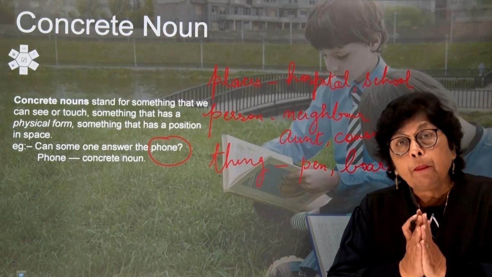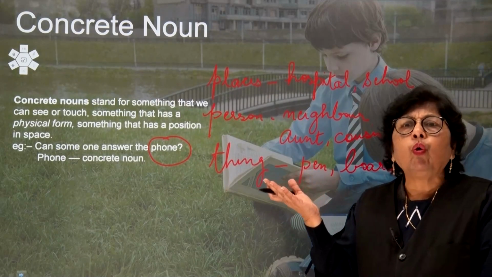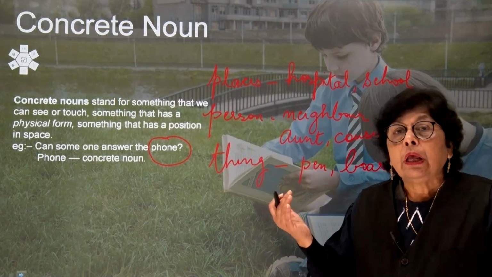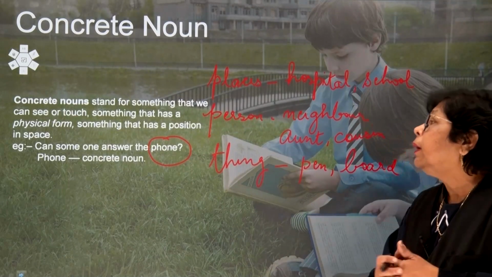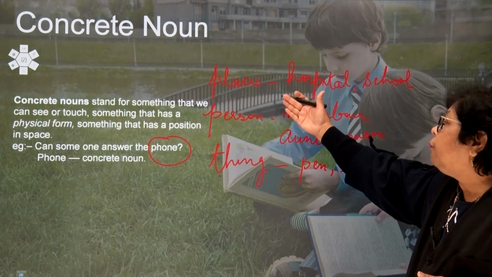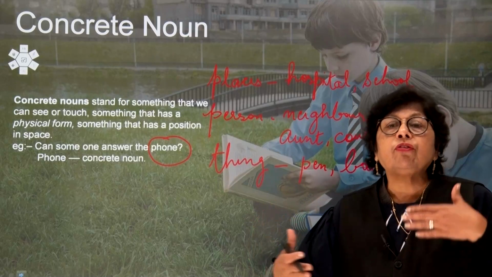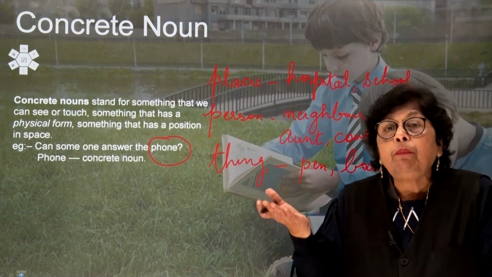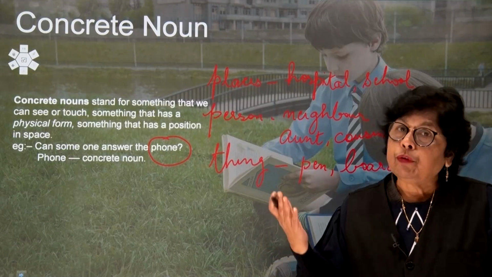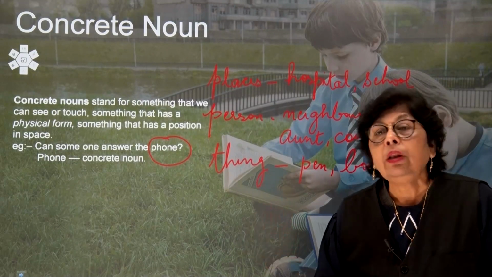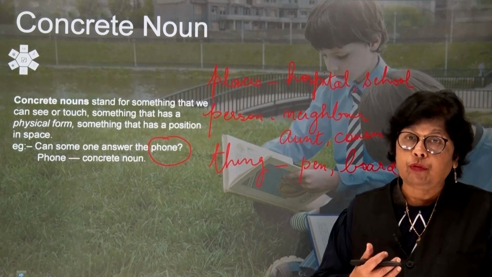So if we are talking about places, children, it can be a hospital, a school, or an institute. If we are talking about your home, it can be your home, children. If we are talking about persons, it could be a teacher, a doctor, your neighbor, your father, your mother, it could be anyone. So you've got it, children. These are what we term as concrete nouns.